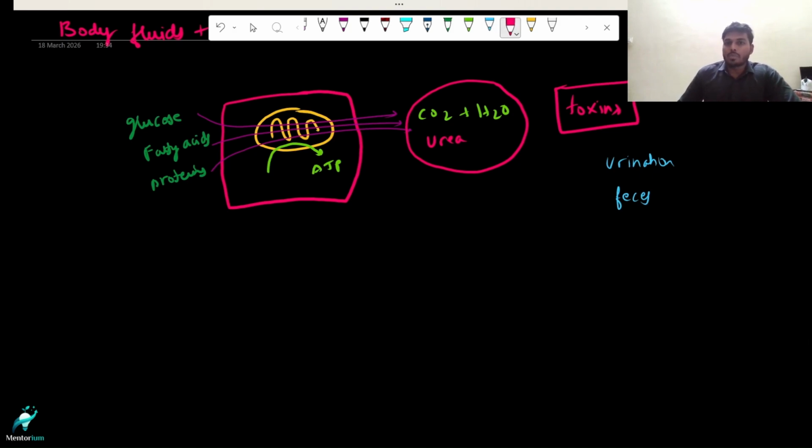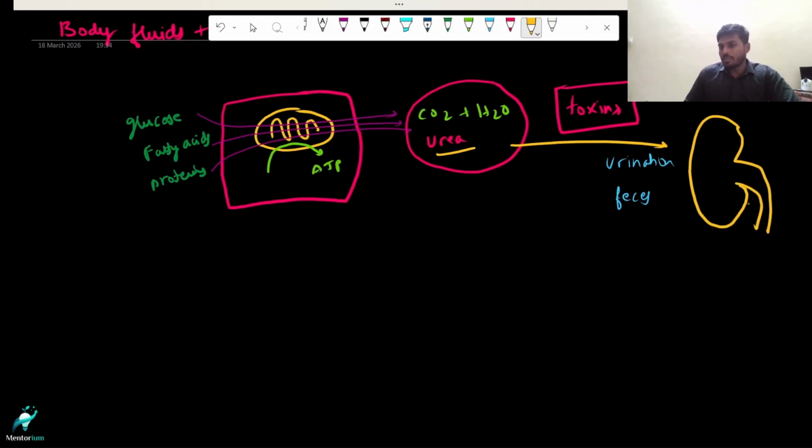Now we see here for these toxins, this urea, as I told earlier, is produced in the liver. For this urea from the liver to reach the kidney, because for urination the main organ is nothing but your kidney, how is it going to get transported? That is a very good question, right? And who is going to help in this transport? So yes, here comes the key player of our chapter, that is our blood.